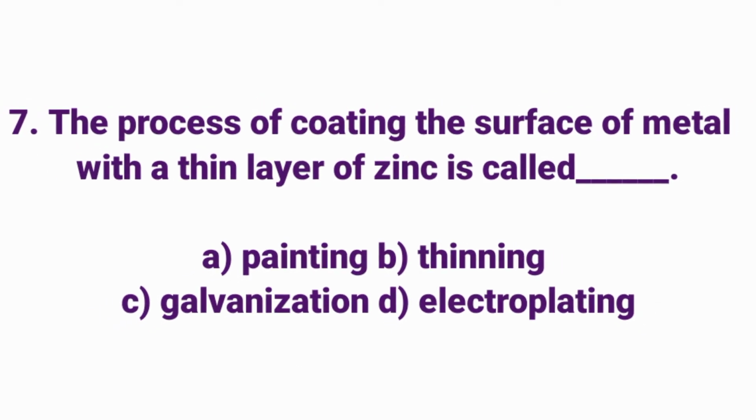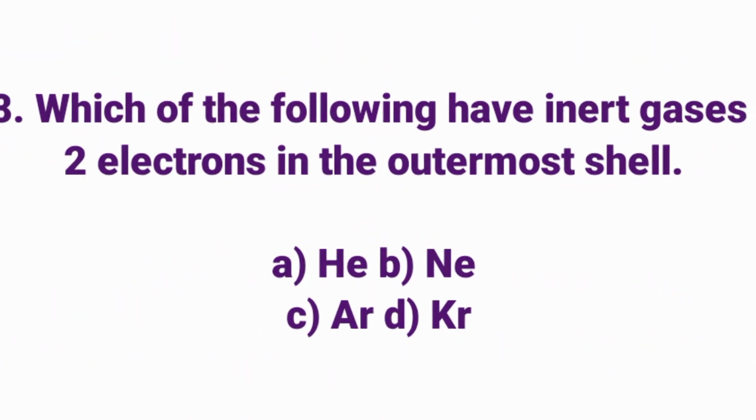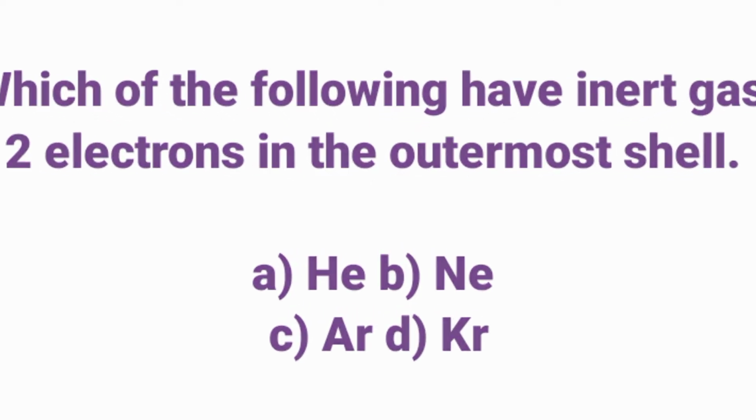The process of coating the surface of metal with a thin layer of zinc is called: Answer option C, galvanization. Which of the following inert gases has 2 electrons in the outermost shell? Answer option A, helium.